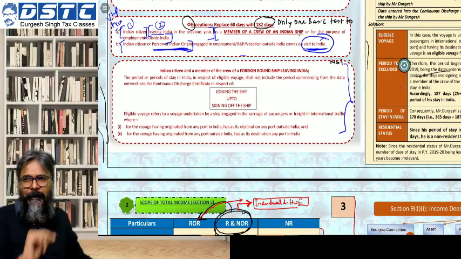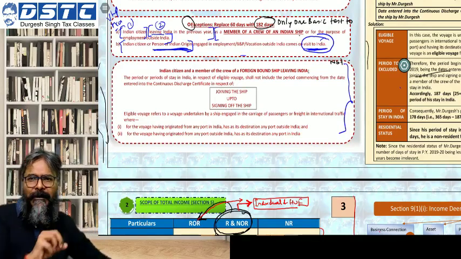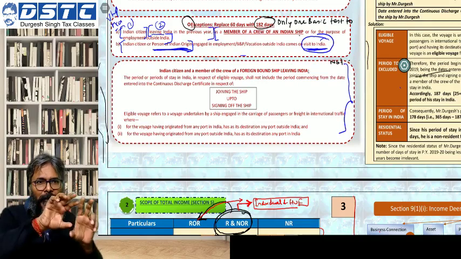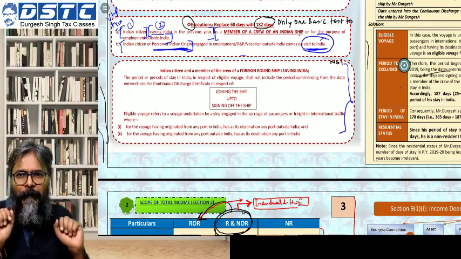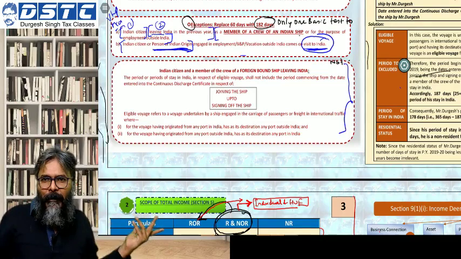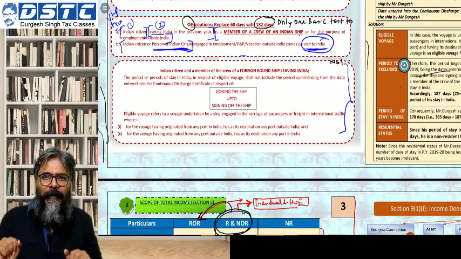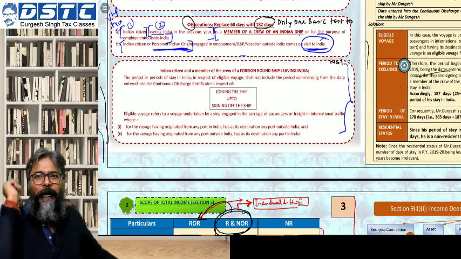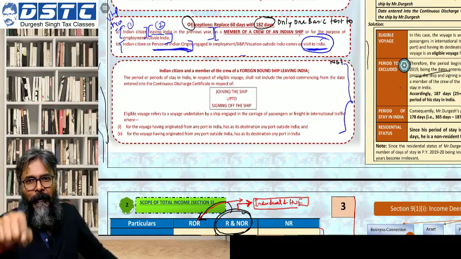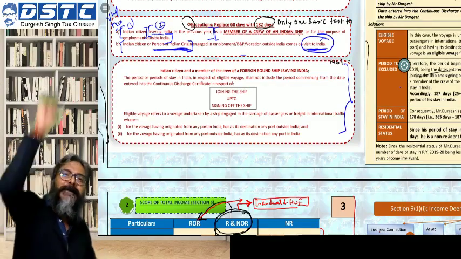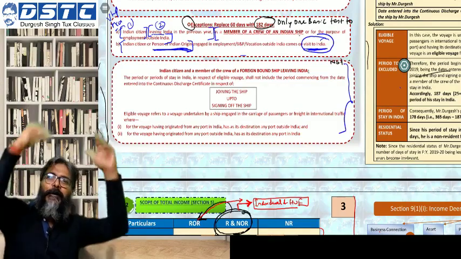Now the problem and the challenge would be this: once I board the ship, I will feel that I have left India. See, when you take off in an aeroplane, like a flight from Mumbai to Singapore, the moment the flight starts, I feel that I am outside India.